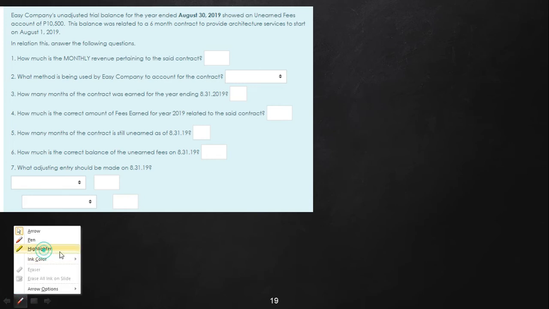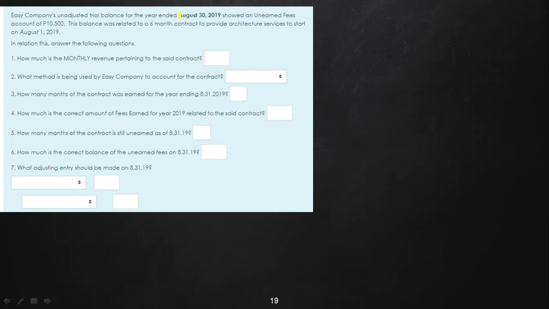Easy Company's unadjusted trial balance for the year ended August 30, 2019. Okay, bantayan class ha. Okay, possible ni siya nga gitest mo sa examiner, no, kung nabantayan ba ninyo nga August 30, 2019, no? So we have to be very alert to the details that are given to us. So meaning to say, class, iyang year end is August 30, 2019. So therefore, kung August 30, 2019 na, then this client actually uses a fiscal year.